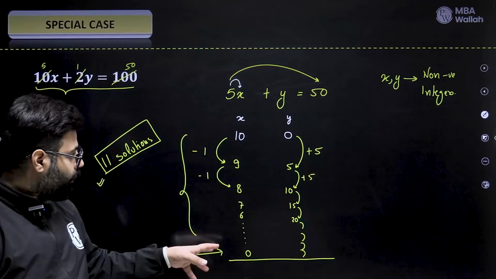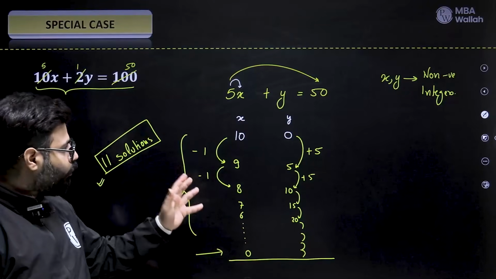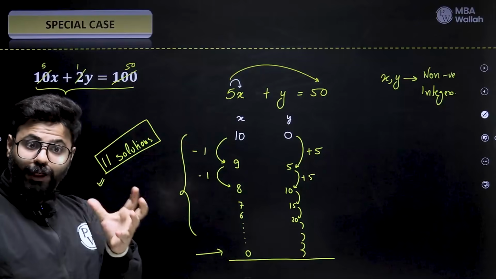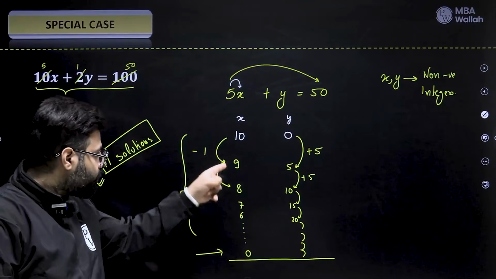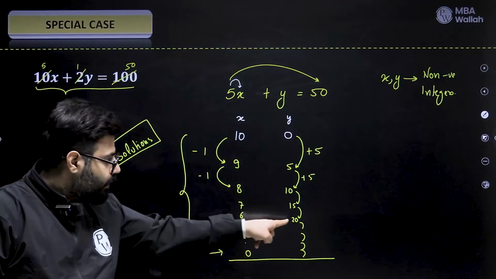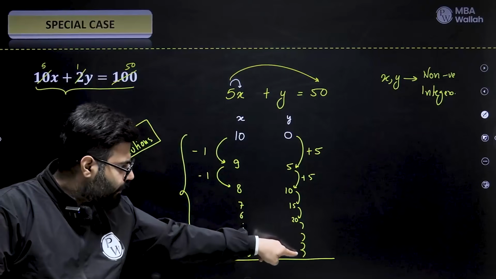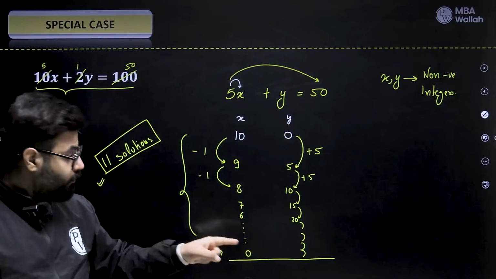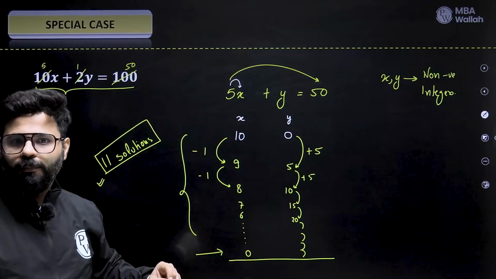And in case you're not able to figure it out or visualize, I would advise write all today, so that you actually get it very, very clear why I'm just focused on X. Because this guy is never a problem for me. This will keep adding. There is no chance this becomes a negative. This will definitely become one day.